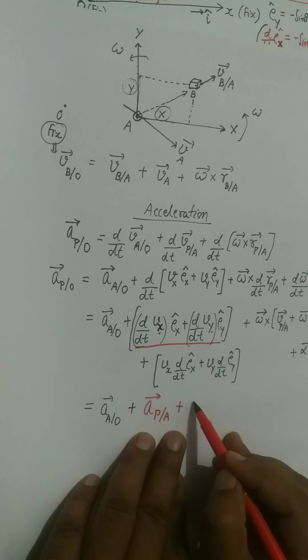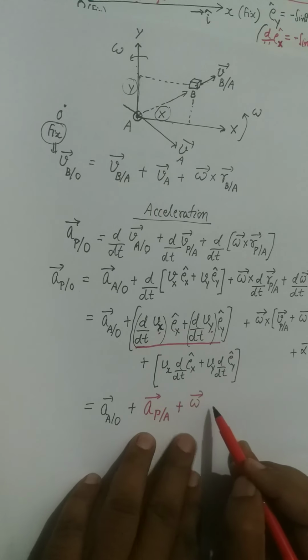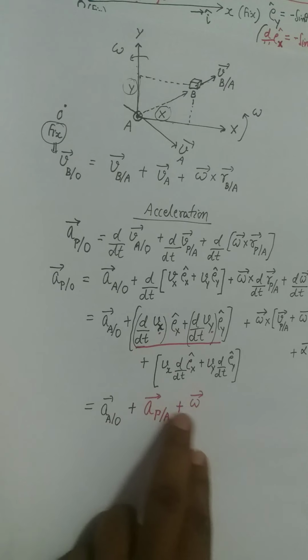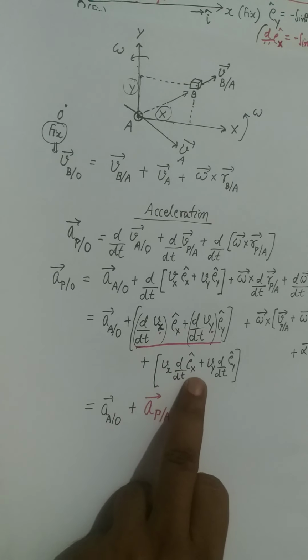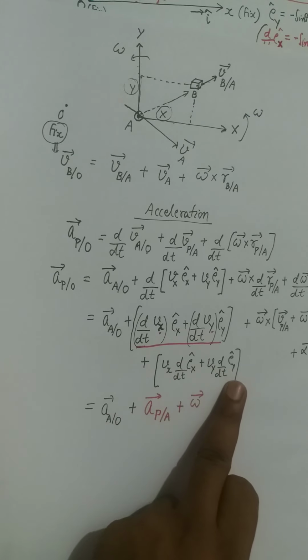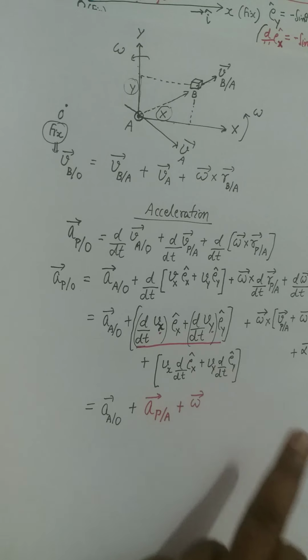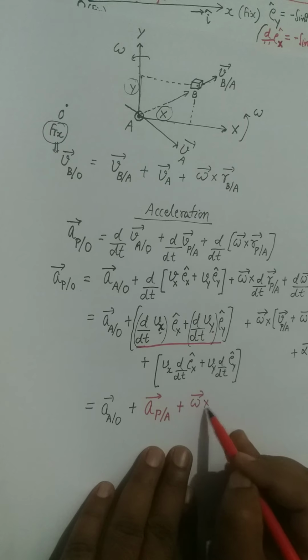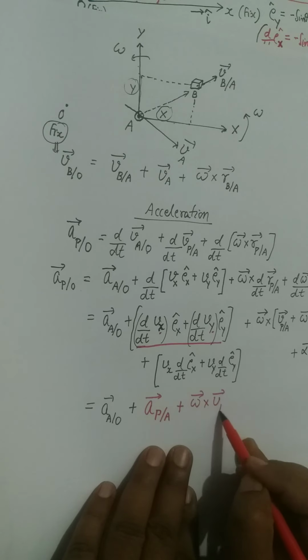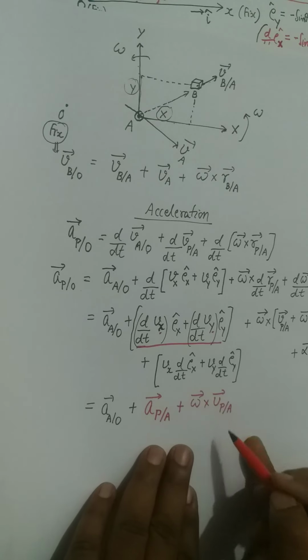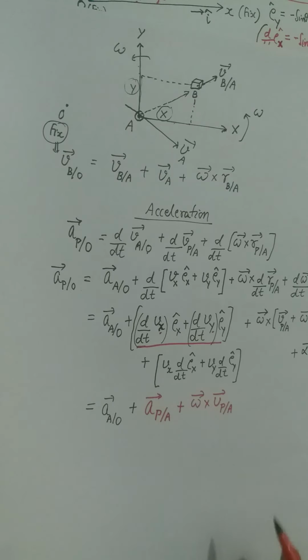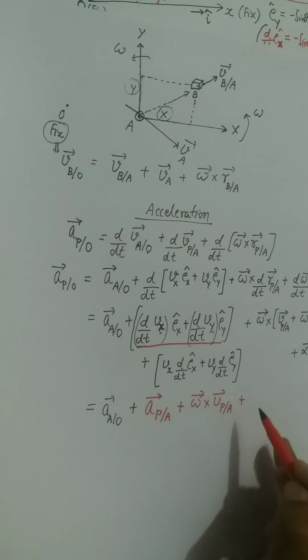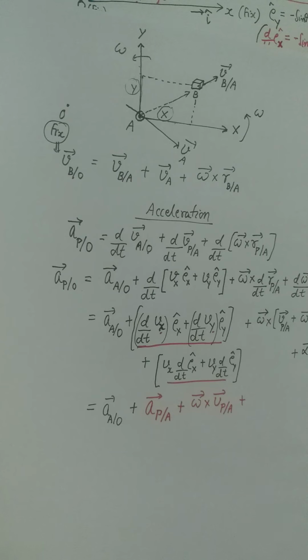You will take omega outside, and then you will be left with vx ex cap plus vy ey cap, which will be converted into omega cross velocity of particle p in the frame of A, plus these two terms are now written.